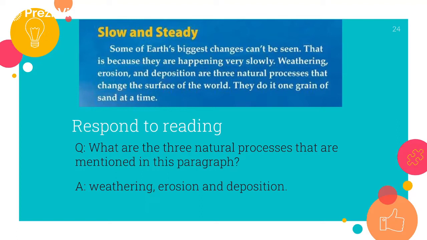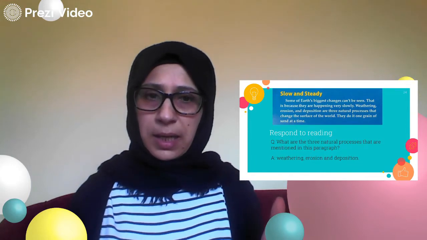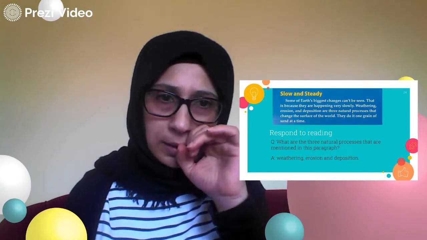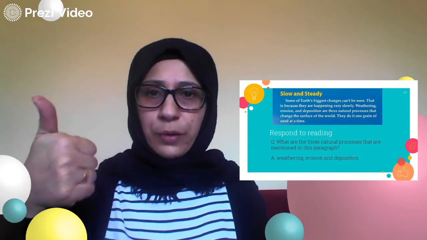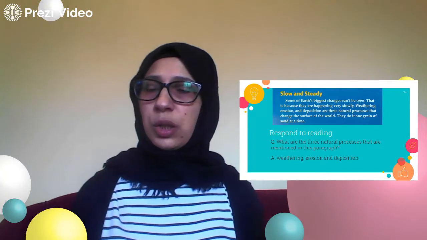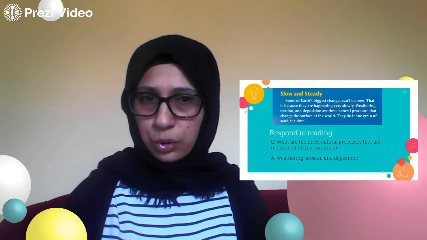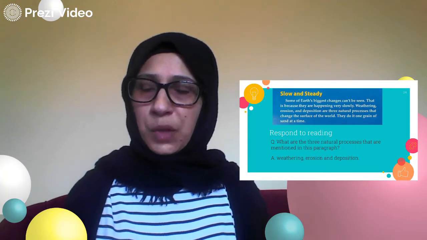They do it one grain of sand at a time. I'm going to explain to you quickly and then we will move on to a detailed explanation, okay? So here they say that I have three natural processes: weathering, erosion, deposition. Now these three processes actually work together as a team in order to change the surface of Earth.